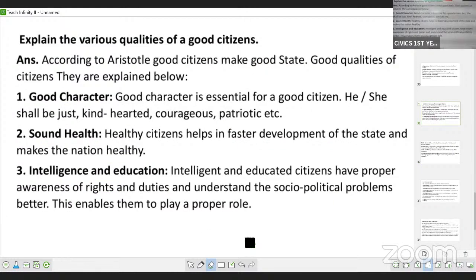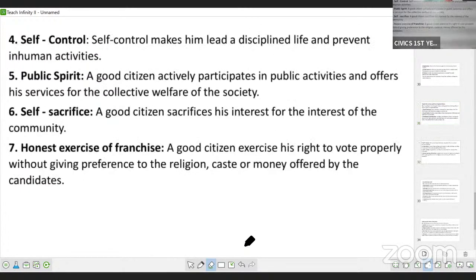If you can remember at least 5, if you can write 5, that will also do. There won't be any problem. But I always tell my students to attempt the complete paper. Just read the question, understand the question, try to recollect what your teacher taught you in the class about that particular topic, and try to present that.